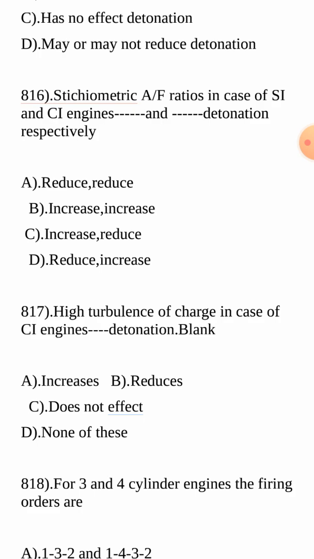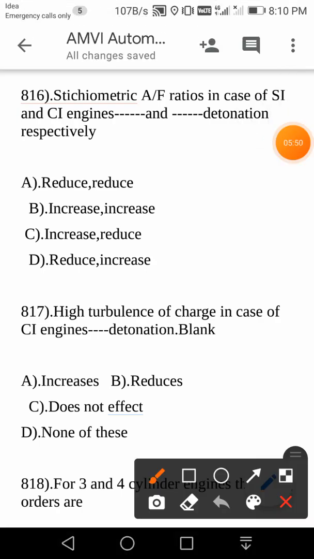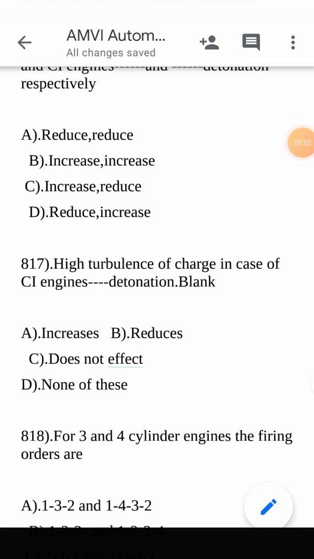So the stoichiometric air-fuel ratio in the case of SI engines is going to reduce the detonation, and it is going to increase the detonation in the case of CI engines. So your answer is reduce and increase. Reduce and increase.